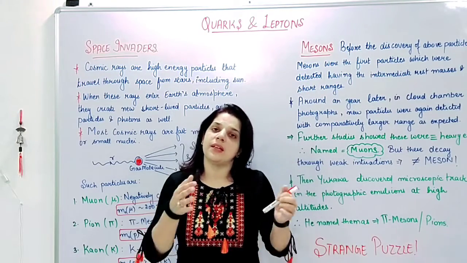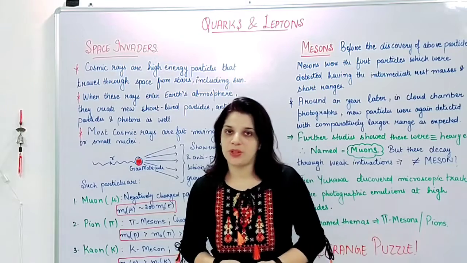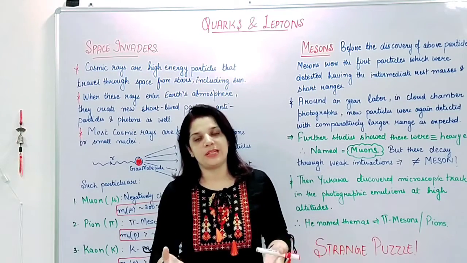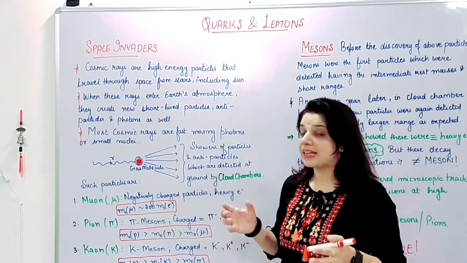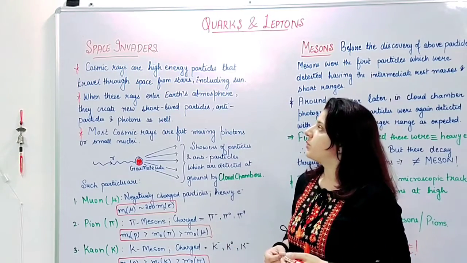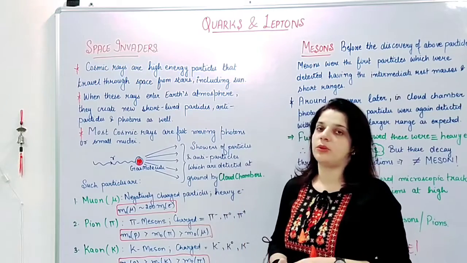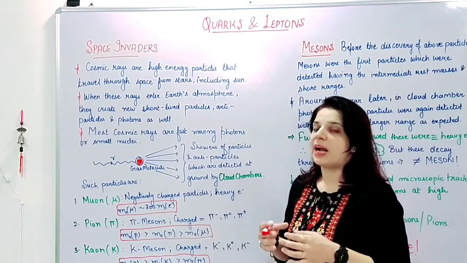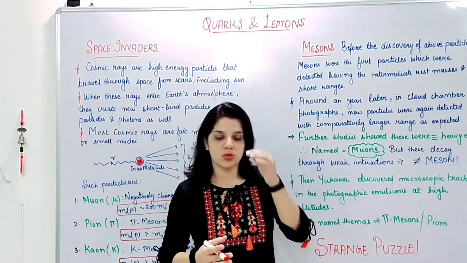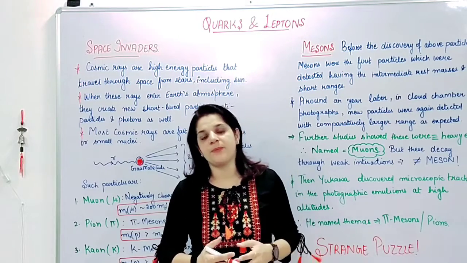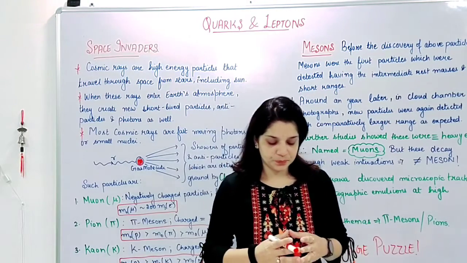So in a similar way to a family tree, we'll be doing these classifications. We'll start with the space invaders and how we came to know about these new particles apart from the proton, neutron and electrons. So we'll start with the cosmic rays. Now what are cosmic rays?